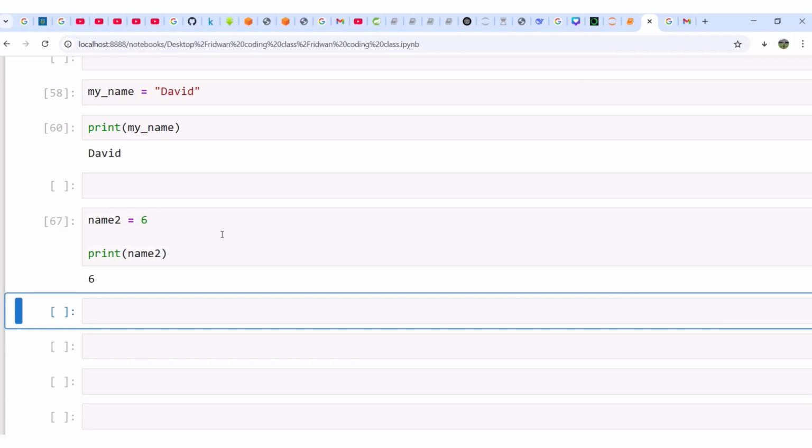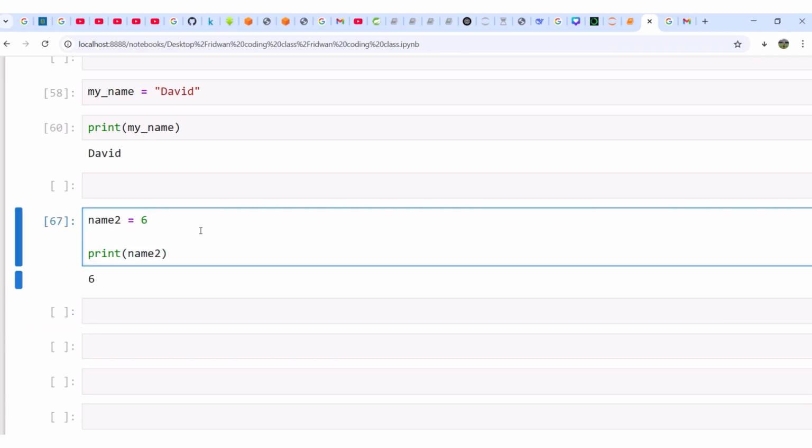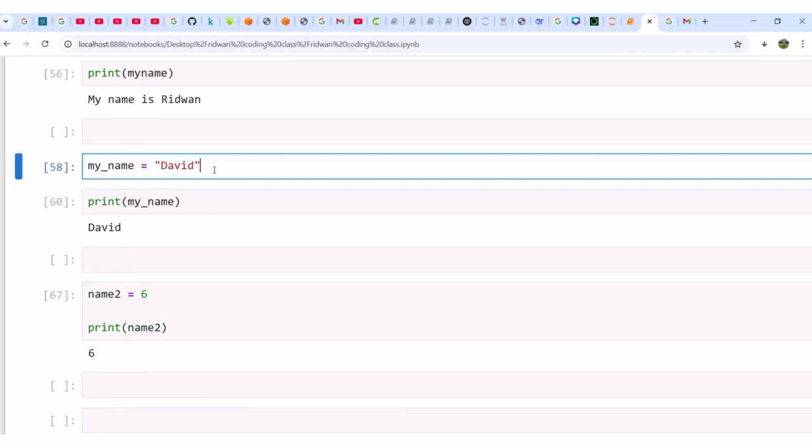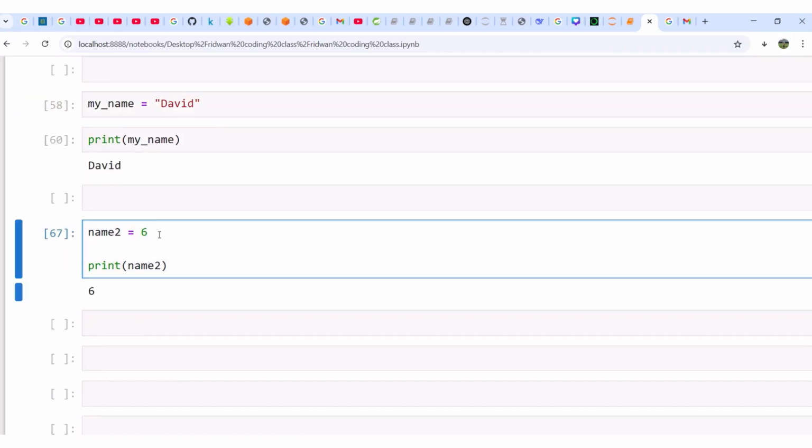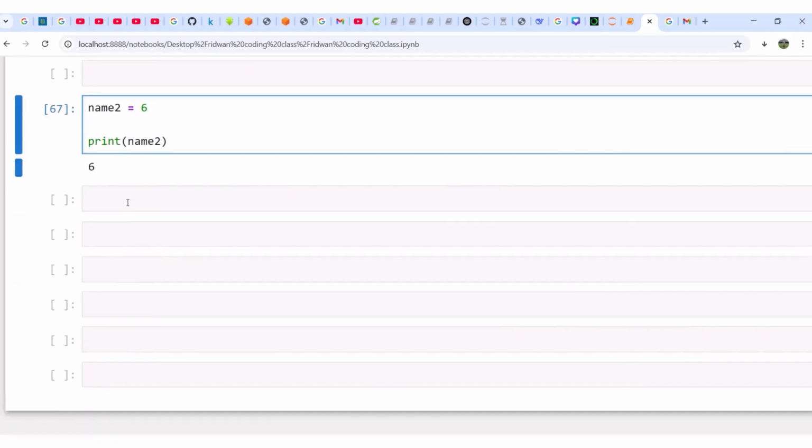Are you with me? Now, look at this 6, because we have already said that we are going to discuss data types. Number one of them is this string. Another one is integer. This value is what we call an integer. Any value that is a whole number like this is called an integer. Let me now show you something.